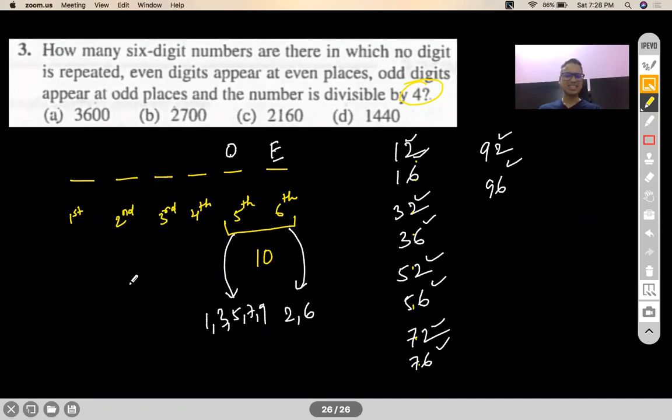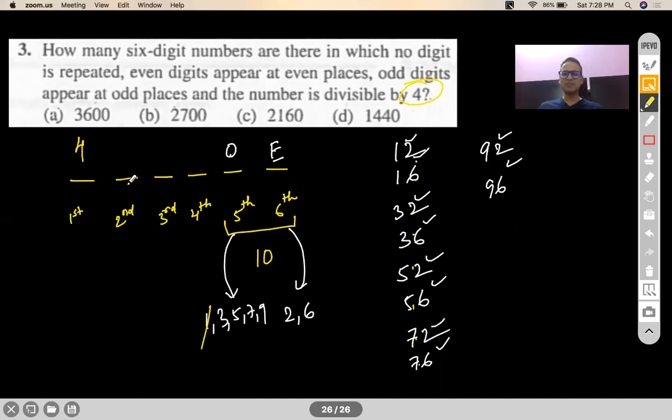Correct? Let us start now with the first position. First position, I can only fill with an odd number because that is the requirement of the question. And one of the odd numbers already got sacrificed. Okay, Balidan, it got Balidan in the 5th place. So I only have 4 options to fill this place. So I can fill this in only 4 ways. Correct? So let's say 1 is lost. So I can only fill it with either 3, 5, 7 or 9.